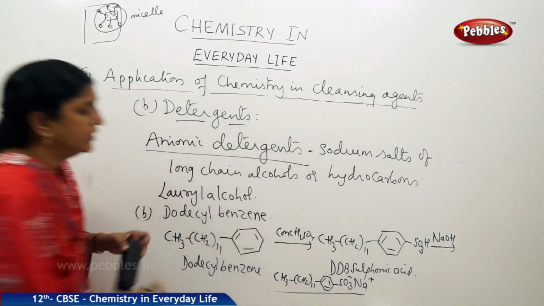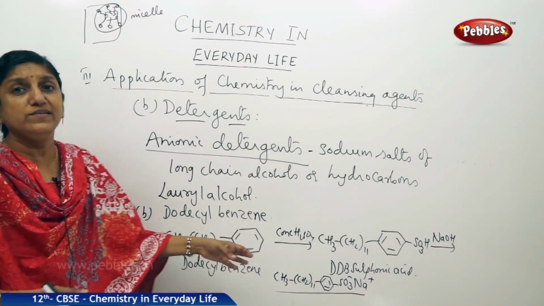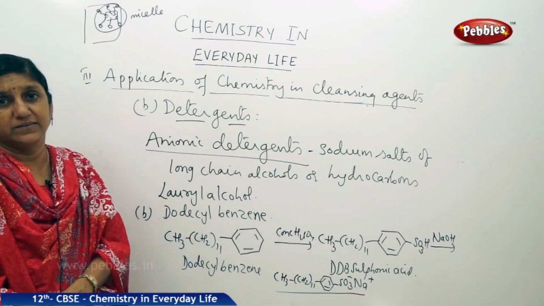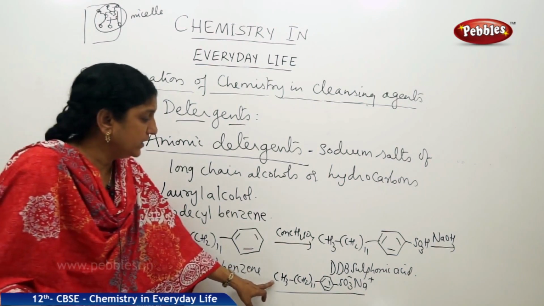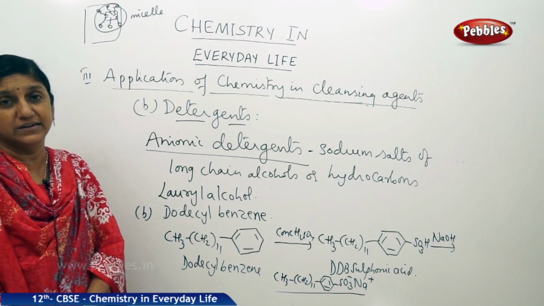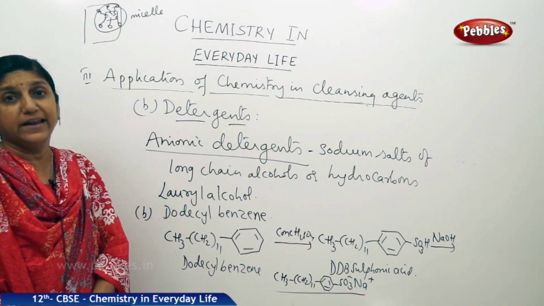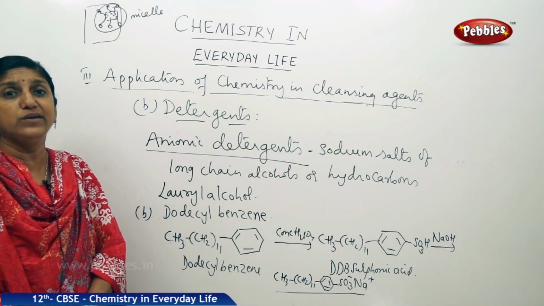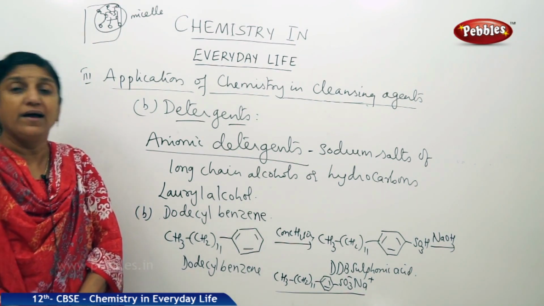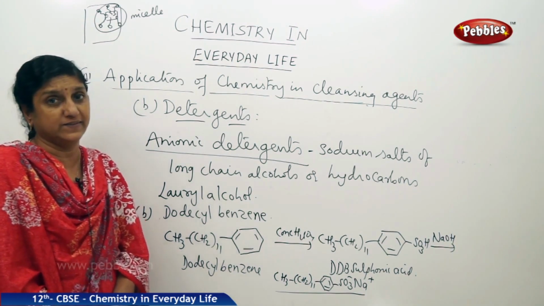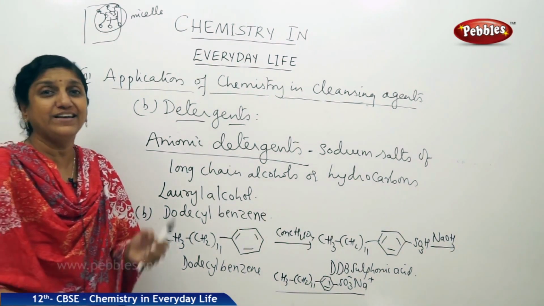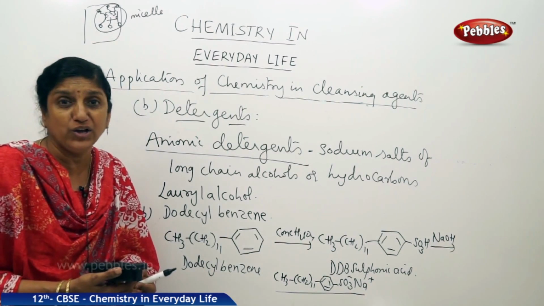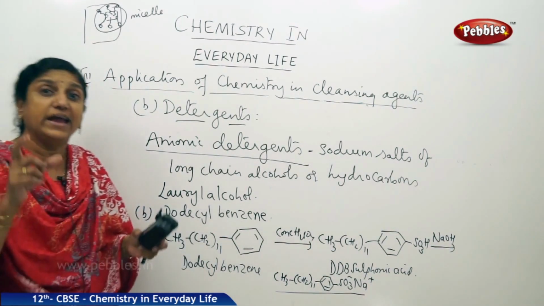So this is our sodium dodecyl benzene sulfonate, right. So this is another example for the anionic detergent. Now as I told you, these anionic detergents are very widely used in our household work and also used in toothpaste. Now let us go on to the second category of detergents, that is cationic detergents, where the cationic part